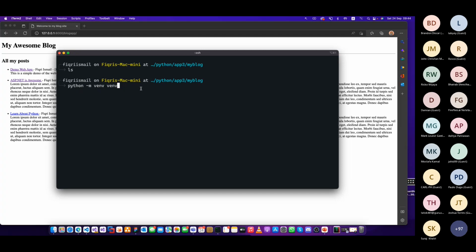Now press enter. Now you have created a virtual environment here. It just took 2 seconds. Now if you just type ls, you will see this virtual environment. This is what you have right now.